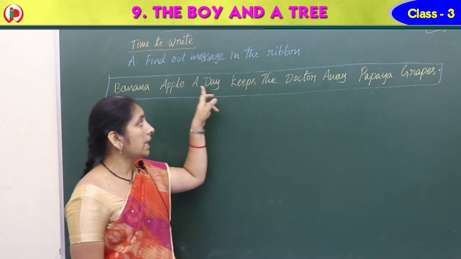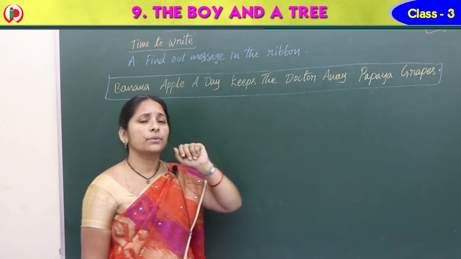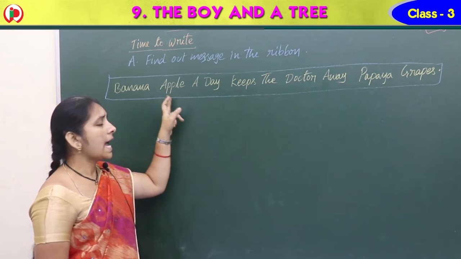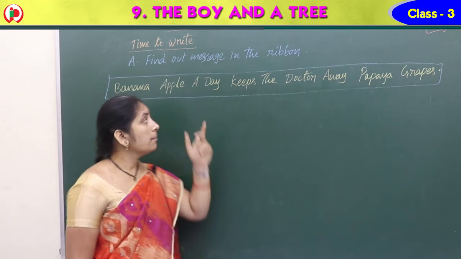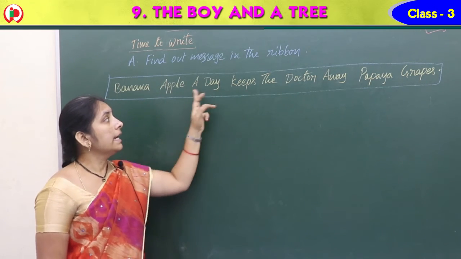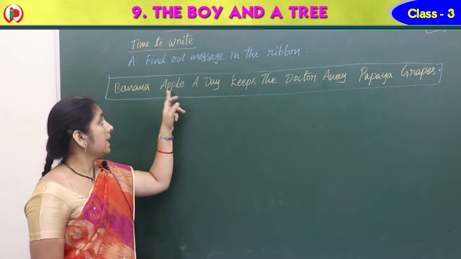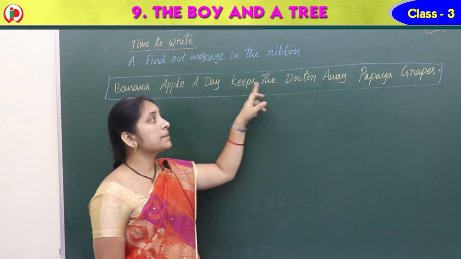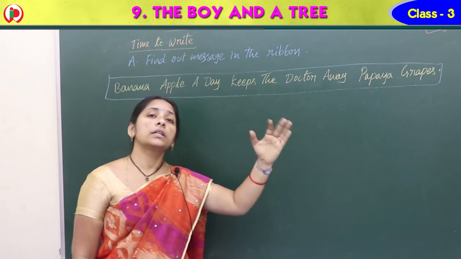Banana, apple, a day keeps the doctor away, papaya, grapes. What is this? Banana, apple is there, and here apple is there, papaya, grapes are there. But here what do we have? A day keeps the doctor away. So what is that? Yes, an apple a day keeps the doctor away.